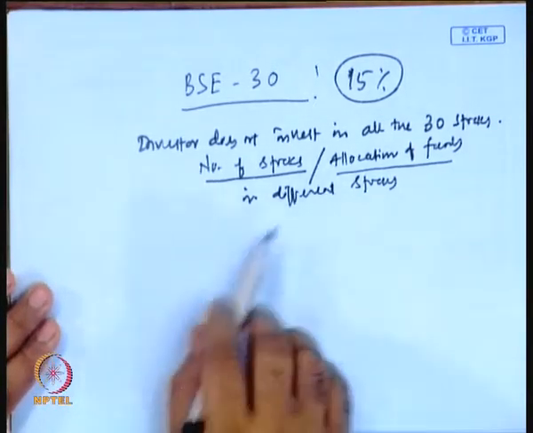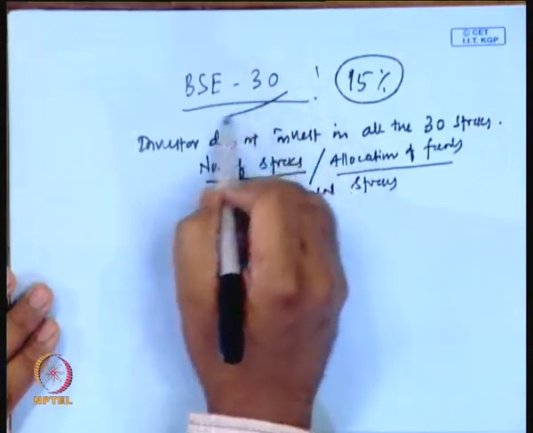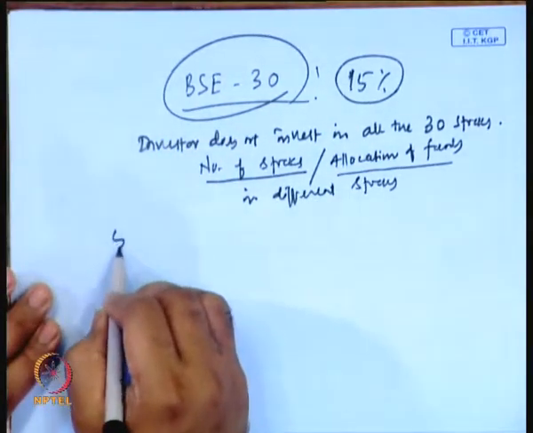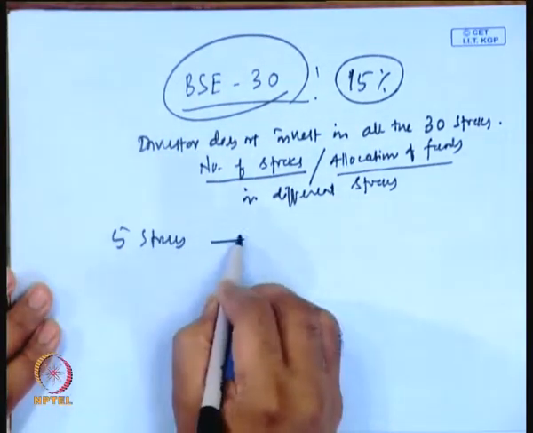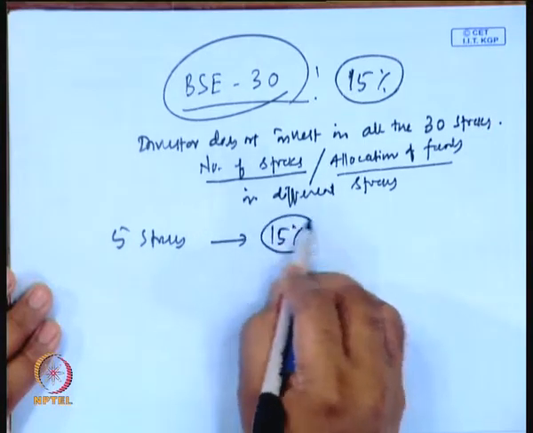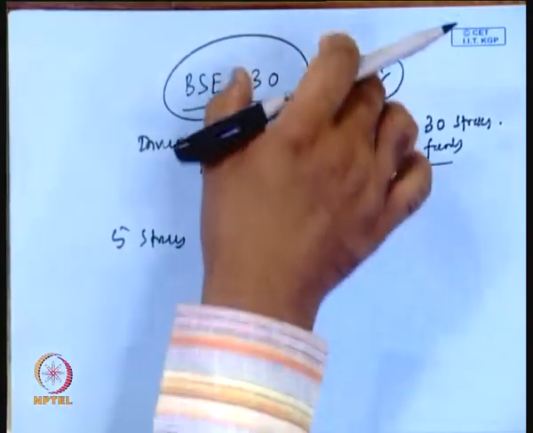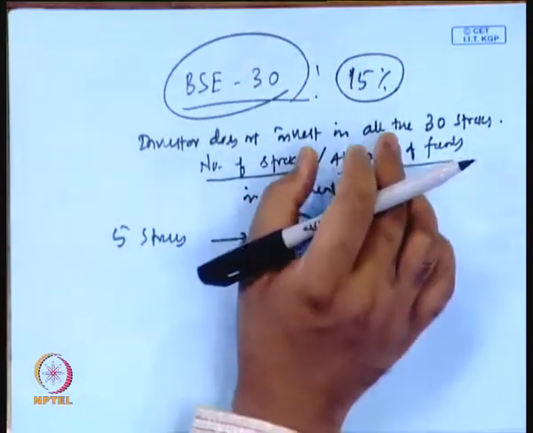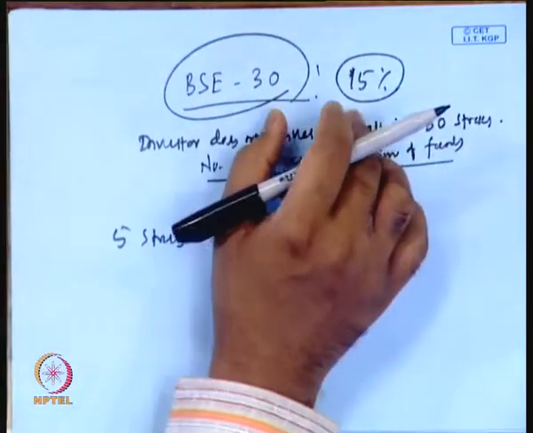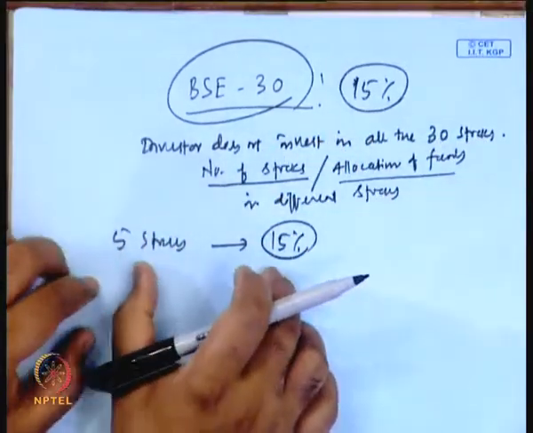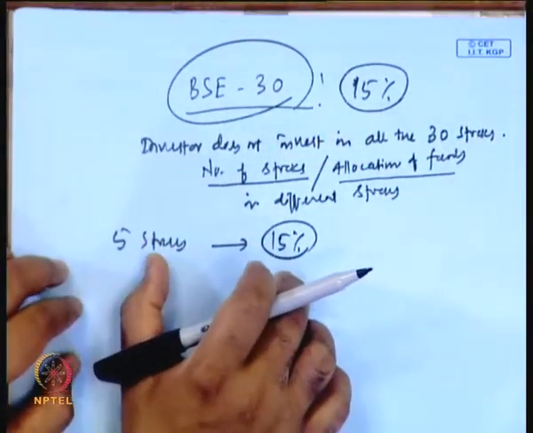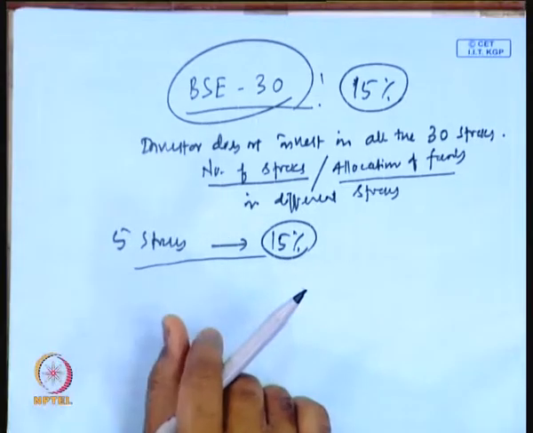He chooses this number of stocks and makes the allocation in such a way that instead of investing in these 30 stocks, he invests in 5 stocks, but the return will be as much the same as what the 30 stocks are giving. The return of the portfolio which consists of 30 stocks and the return of the portfolio which consists of 5 stocks is almost the same.